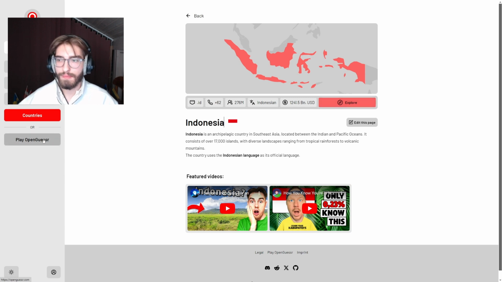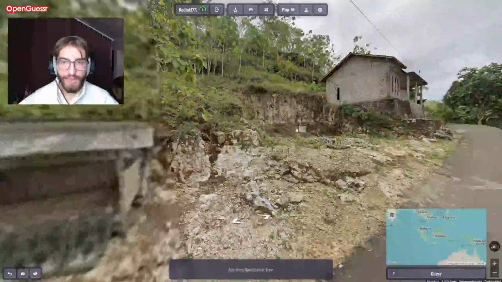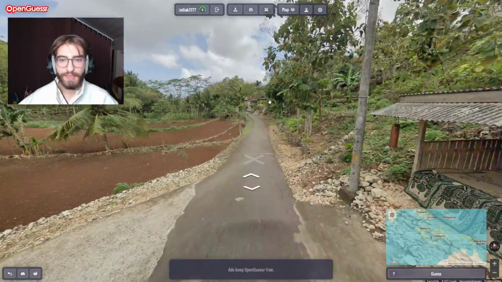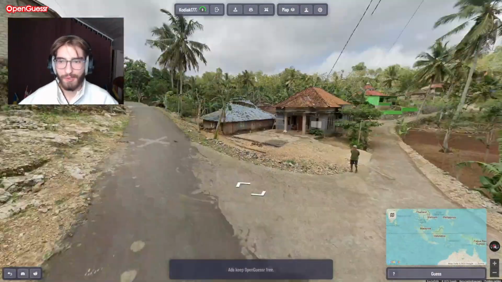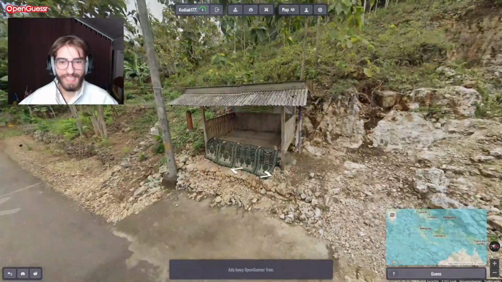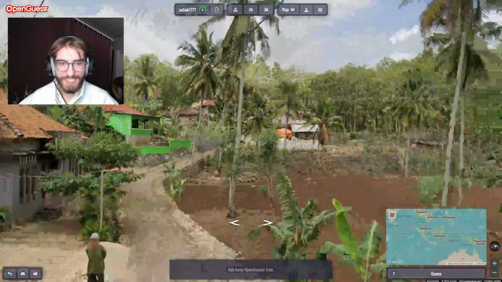You can also click here on Play OpenGuessr on the left side, but this is a very fun way to immediately use the stuff that you learned in the guides, and then it opens up a location, and then you are in an Indonesia location, which is super cool. So now you can try and region guess Indonesia based on that. So let's do that. I kind of like myself some Indonesia.